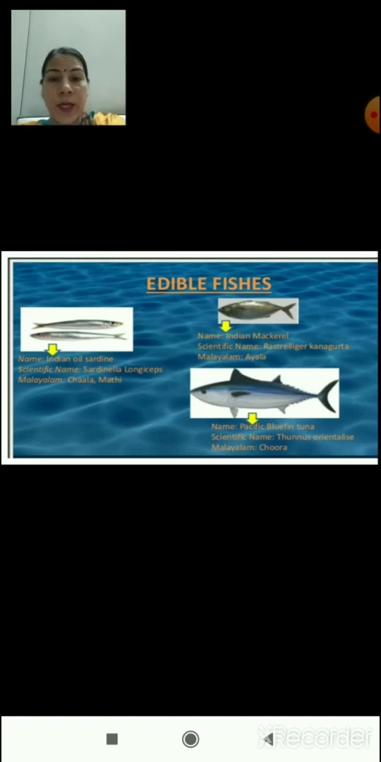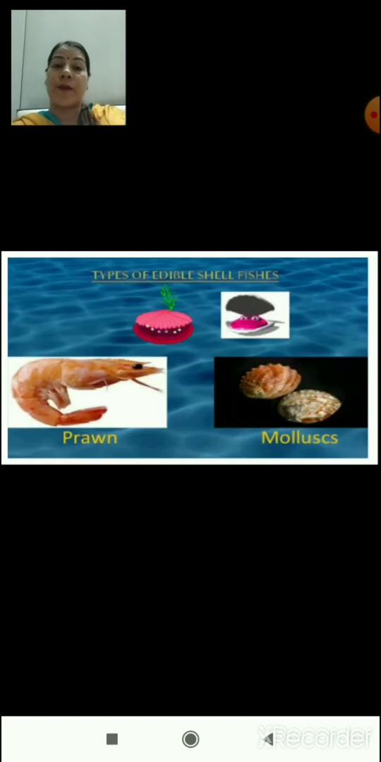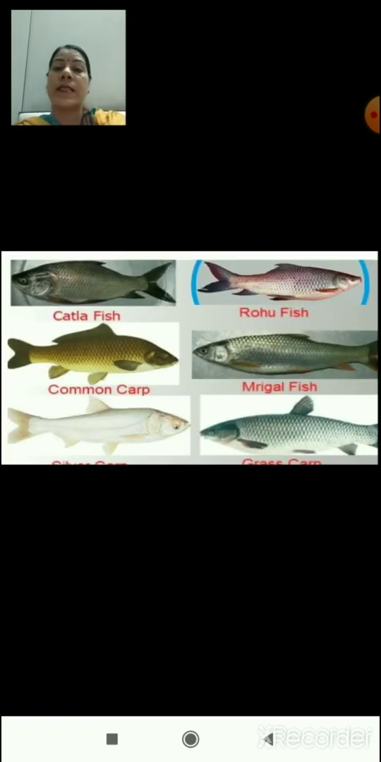Here in this slide you can see sardines diagram. The first diagram is of sardine, and it is also known as chala and mathi fish in Malayalam language. And on the other side you can see a diagram of mackerel fish, which is also known as ayala, and the third diagram is of Pacific bluefin tuna fish. So all these three types of fishes are edible fishes. There are some types of edible shellfishes also. These can be prawns and molluscans.